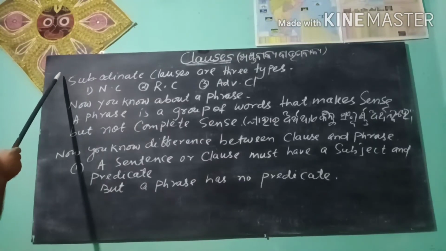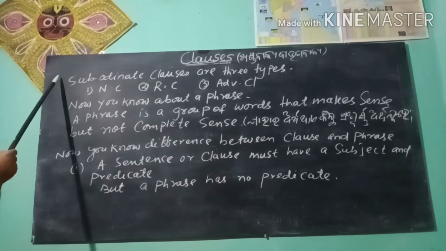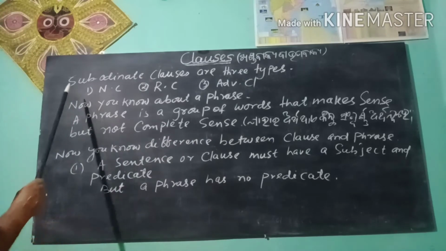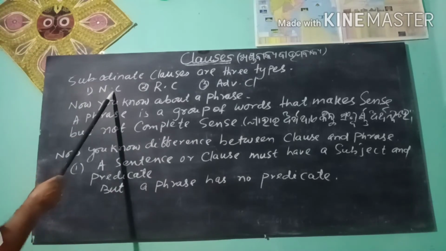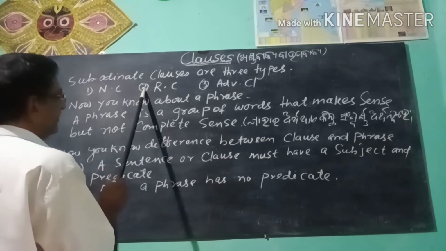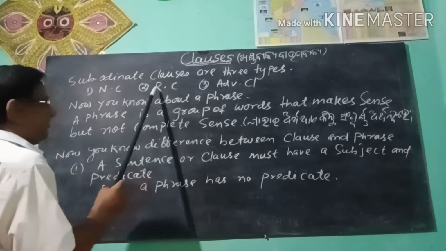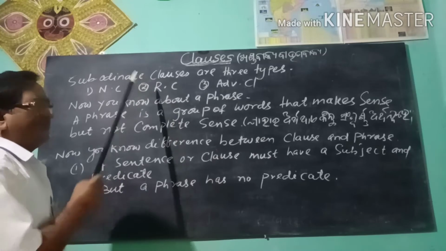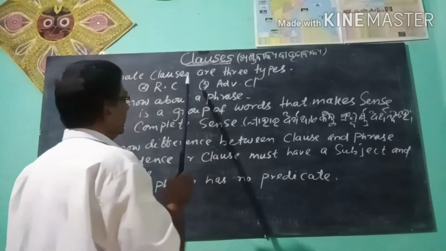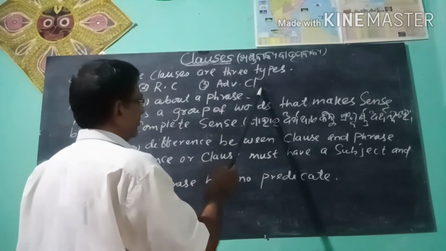Now you should know subordinate clauses are of three types. One is noun clause, NC. Second, relative clause, RC. You can say it adjective clause. Third, adverb clause.